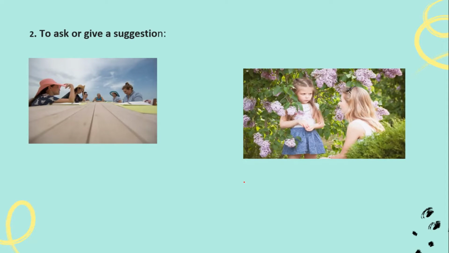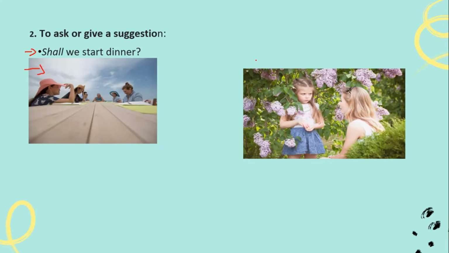The next use is to ask for or give a suggestion. For example, a question: shall we start dinner? That is a suggestion for these people.